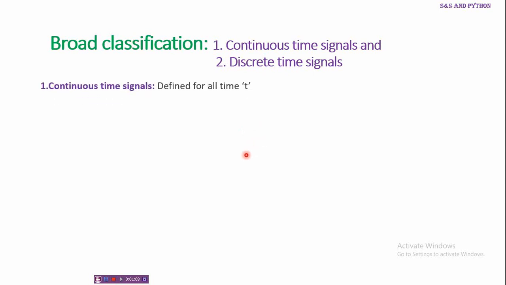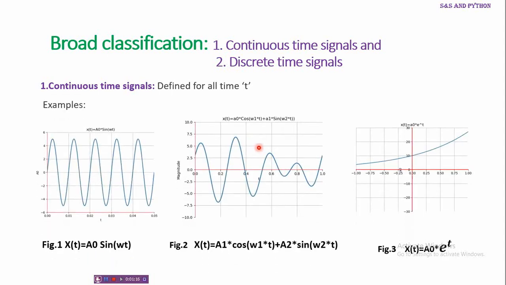A continuous time signal is one which is defined for all time instants. For example, here are some examples. Figure 1 shows a sinusoidal signal A0 sine of omega t, represented as x of t. So this is defined for all time instants. Put any value of t, you get the value of x of t. A plot of this A0 sine of omega t with A0 equal to 5 is shown graphically in figure 1.